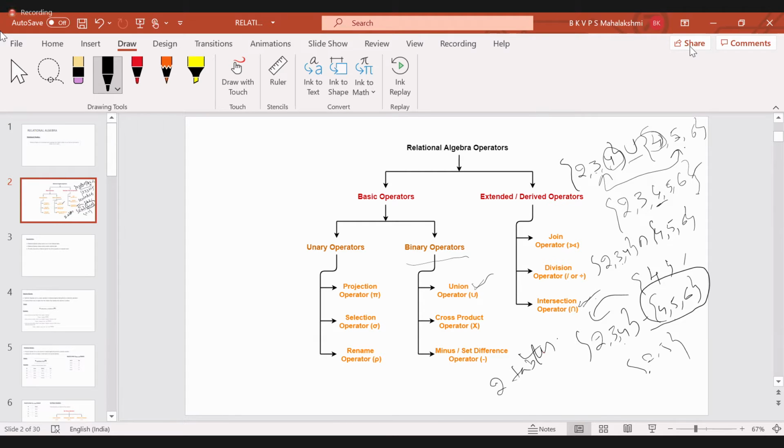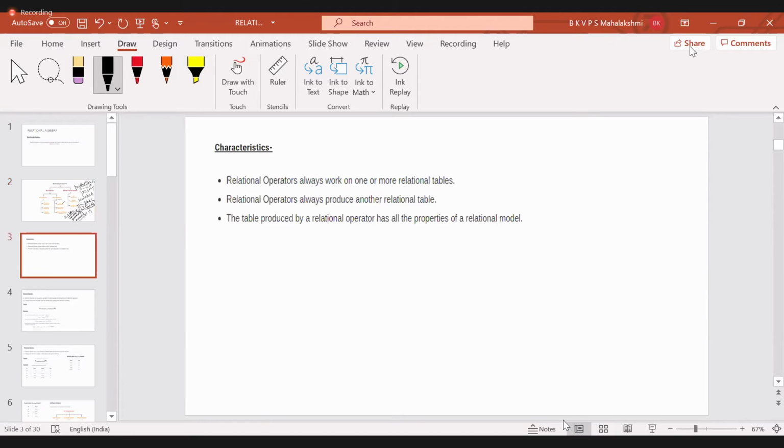For union we type union, for intersection intersect, and for set difference minus. I'll tell you later about the execution. So yes, it needs more than one table, and it again produces only one relational table.